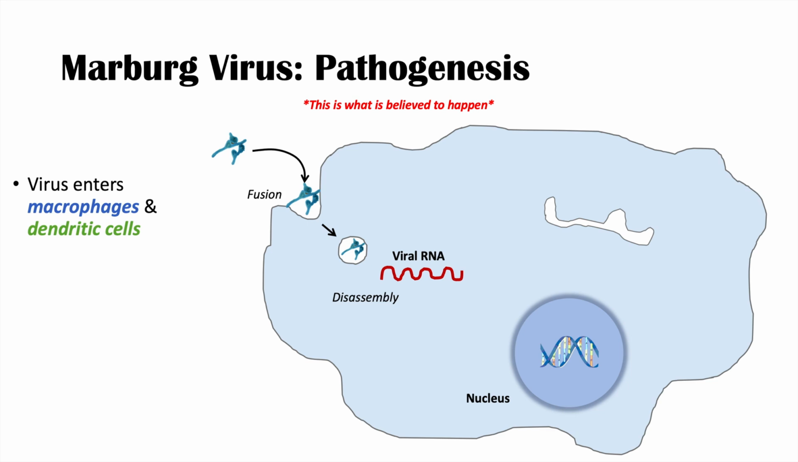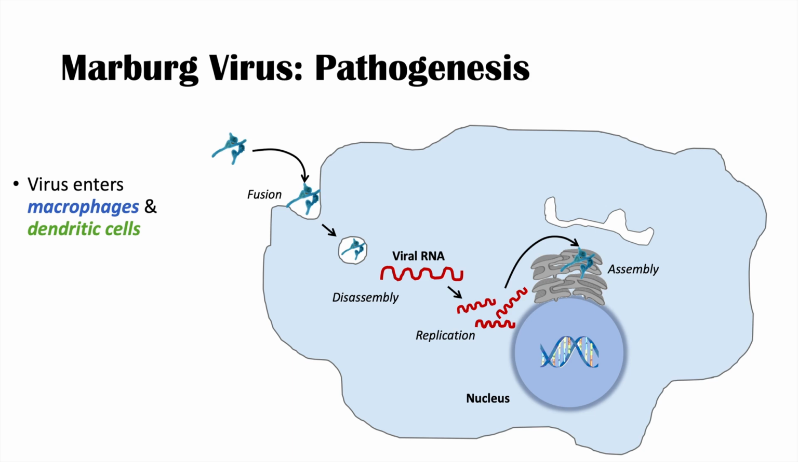The virus then can unravel and disassemble, leaving its viral RNA, and that viral RNA will replicate inside the cell. That viral RNA can then assemble inside the cell in the endoplasmic reticulum, and then the virus is packaged in the Golgi apparatus, matures, and is released from that infected cell so that it can infect other cells in the body. That's how it enters, replicates, and releases to infect other cells.